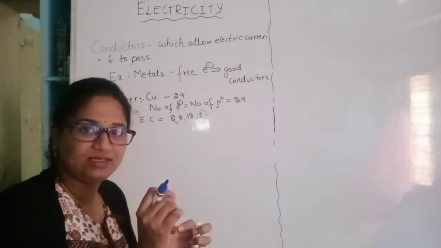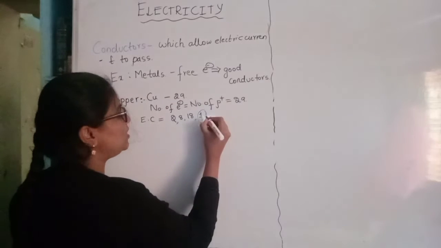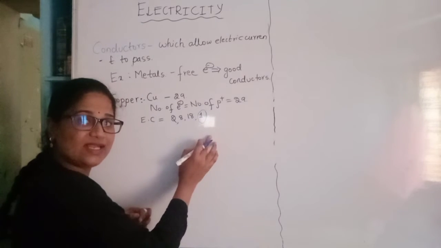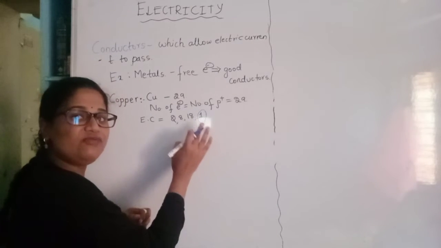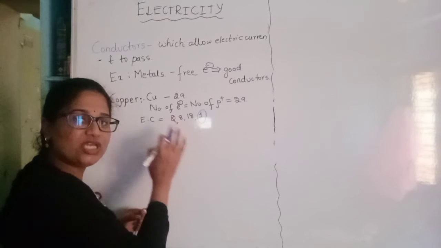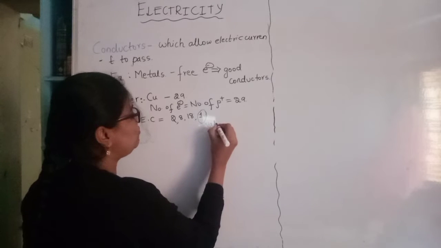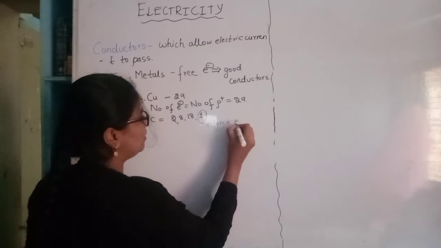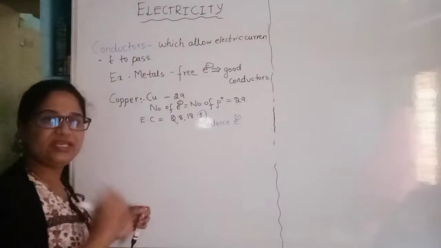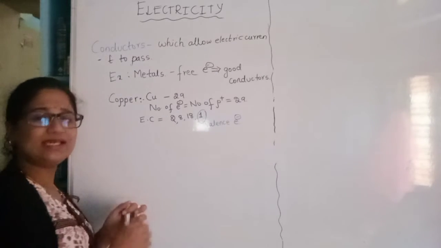It is free. What is a valence electron? The electron which is present in the last shell, or the valence shell. So that valence electron is free now. Right? That valence electron is free. This is a valence electron.